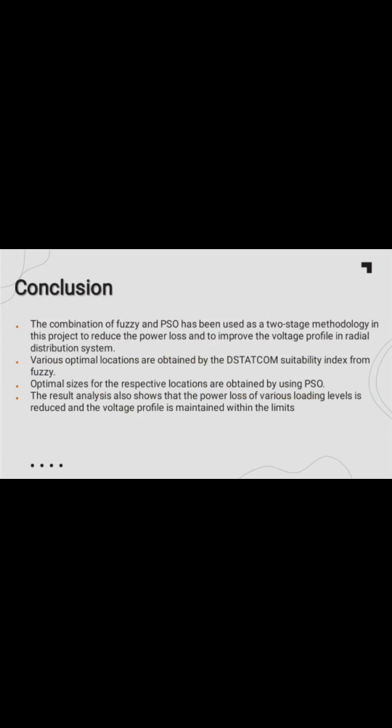Conclusion. The combination of fuzzy and PSO has been used as a two-stage methodology in this project to reduce the power loss and to improve the voltage profile in the radial distribution system. Various optimal locations are obtained by the DSTATCOM suitability index from fuzzy. Optimal sizes for the respective locations are obtained by using PSO. The result analysis also shows that the power loss at various loading levels is reduced and the voltage profile is maintained within the limits.